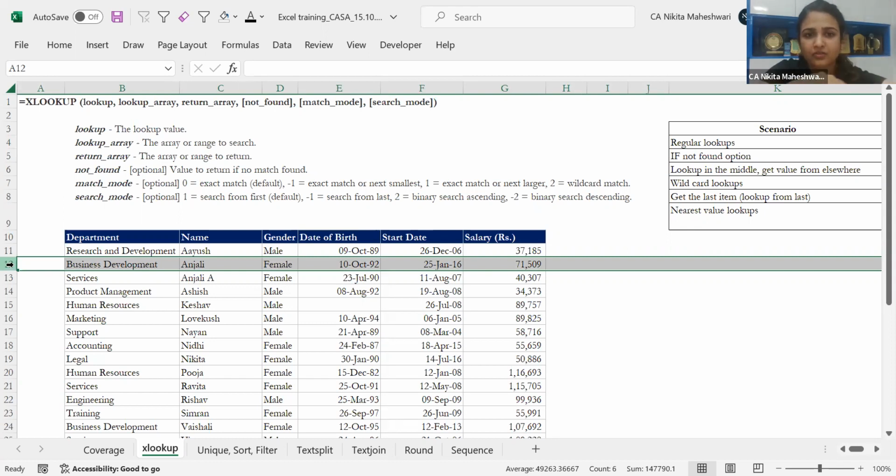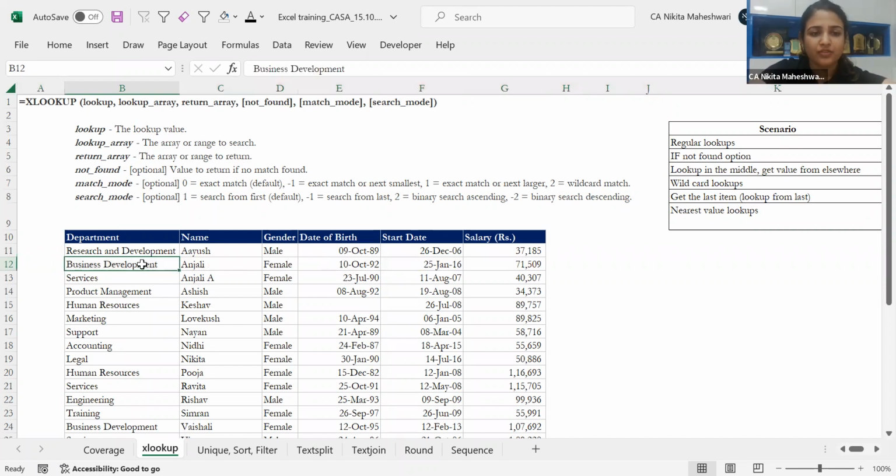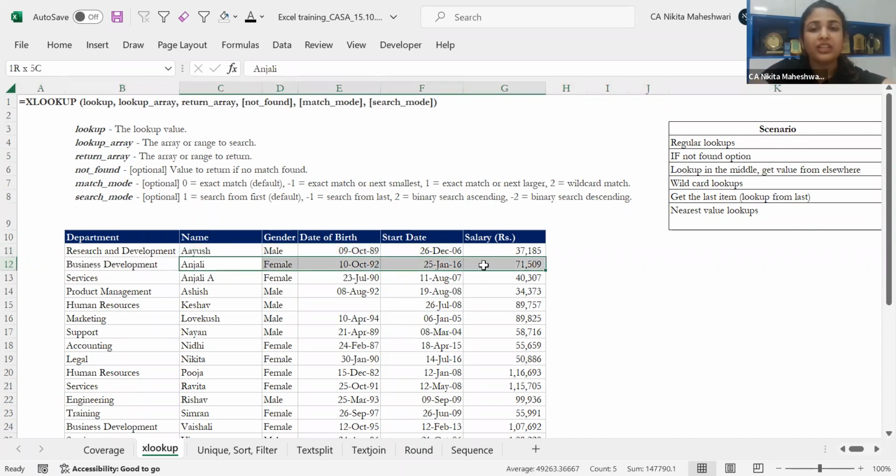And in this row, I'll see that the start date, or the date of joining, is 26 Jan 2016. So in front of business development, I have Anjali, female, the date of birth, the start date, and the salary, whatever it is. This is how your lookup works: based on this information, I should be able to get all this other information.